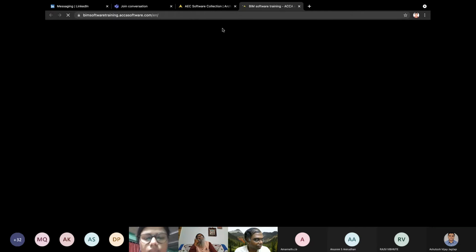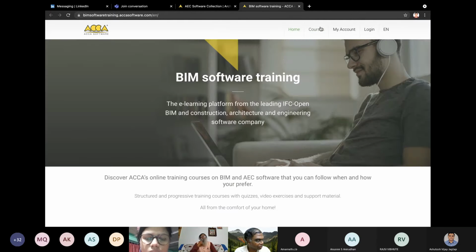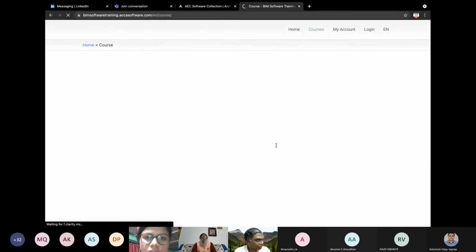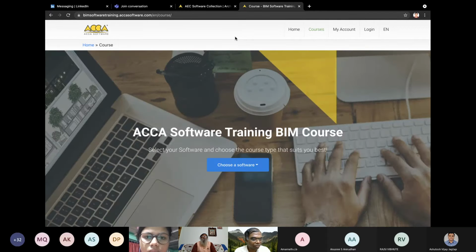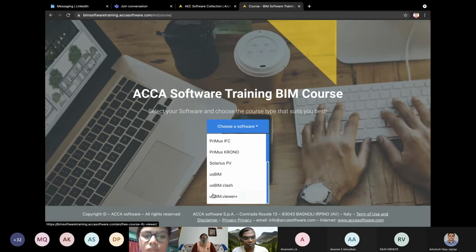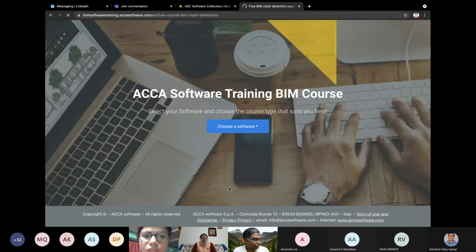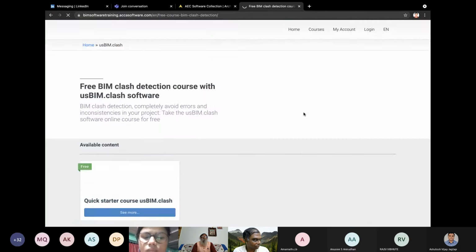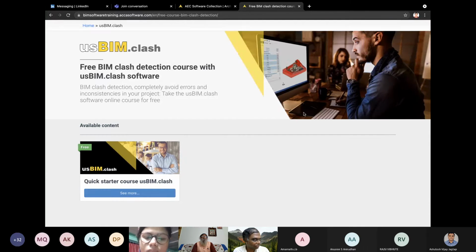If you see here training, you do have training materials for each of them, very well guided. You can go to courses here. So you get to know different technology solutions here and you can learn them. And the same applies for all the tech vendors. If you want to go for Autodesk, they do have training materials. Go to Bentley, they do have. The only limitation is the level of detail their training materials go into. They may be limited, but looking into Akka, I see that they're a little bit deeper. It doesn't need any support for learning. You can directly pitch in here and you'll be able to learn them. See, quick start course. Like this, every tech vendor provides this support.